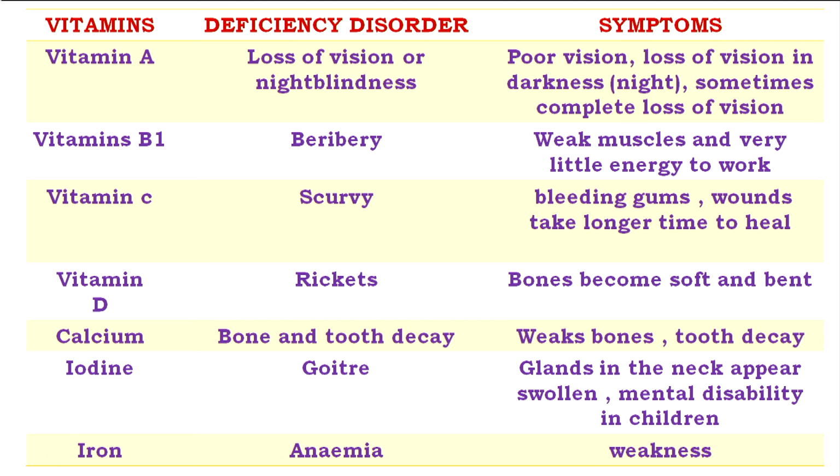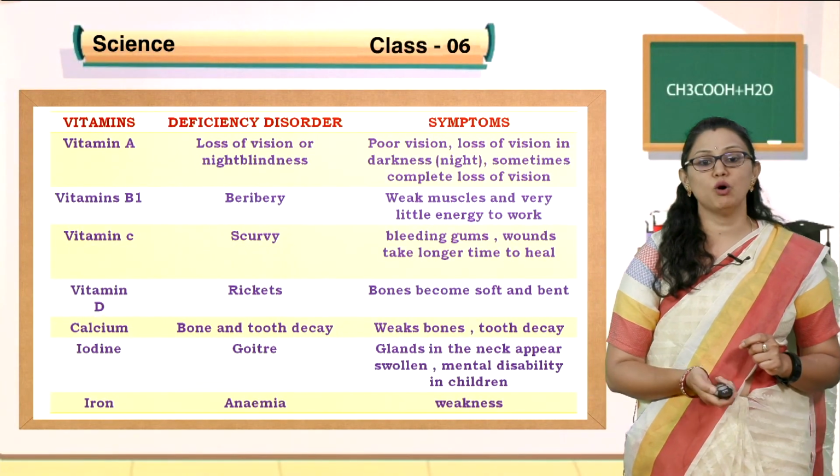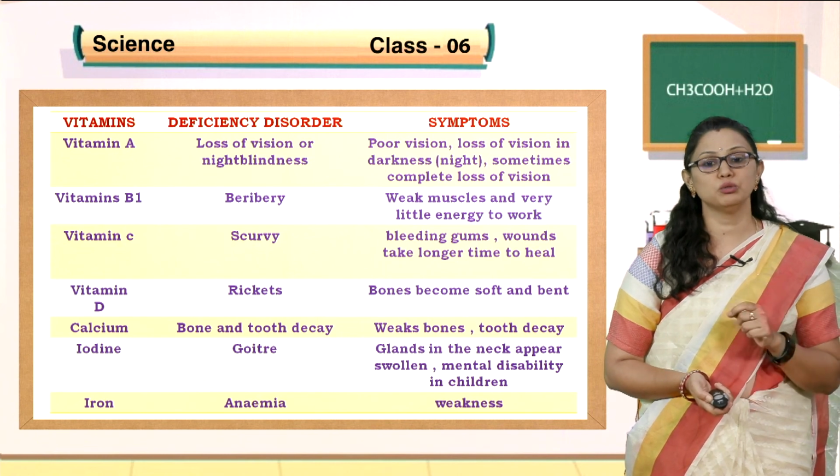It is called rickets. The bones become soft and bend. And calcium: deficiency of calcium leads to bone and tooth decay, and the symptoms are weak bones and tooth decay. So minerals, calcium, bones and tooth decay. So the symptoms are weak bones, tooth decay.